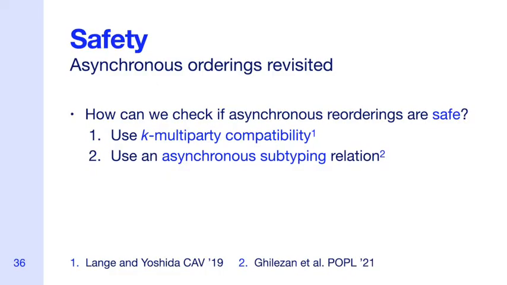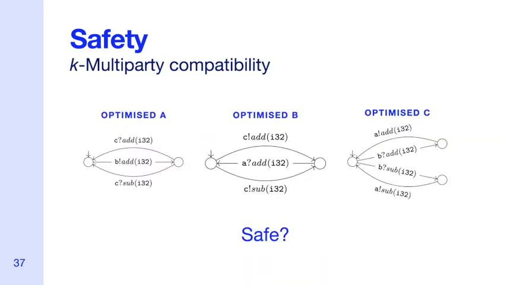Our final unsolved question is now to check whether an asynchronous reordering, such as the one we performed to the ring protocol, is in fact correct. We have two options here, K-multiparty compatibility, as introduced by Lange and Yoshida, and asynchronous subtyping. K-multiparty compatibility takes the proposed optimized finite state machines for all participants. It checks, up to a bound k, whether they are compatible with each other, without the use of a global type. We've integrated Rumpsteak with existing tooling for K-multiparty compatibility, which I won't cover during the presentation.